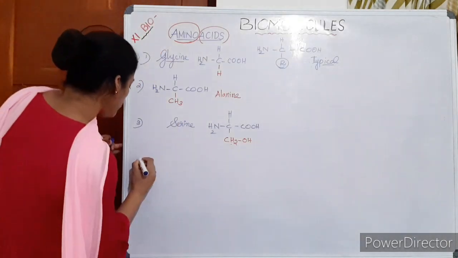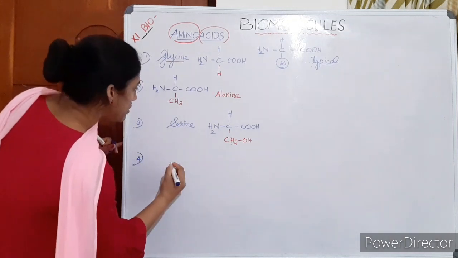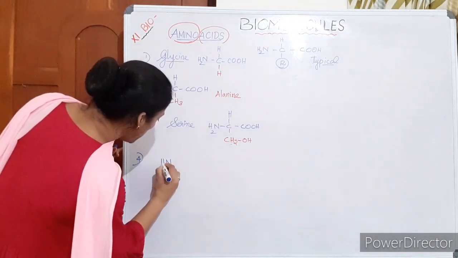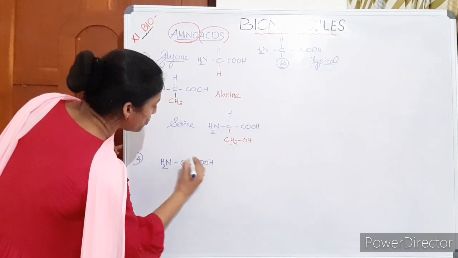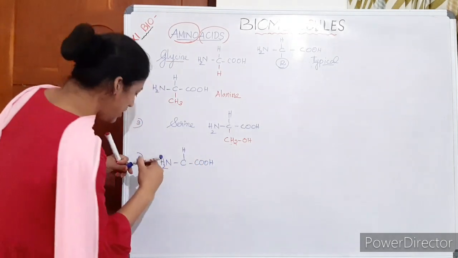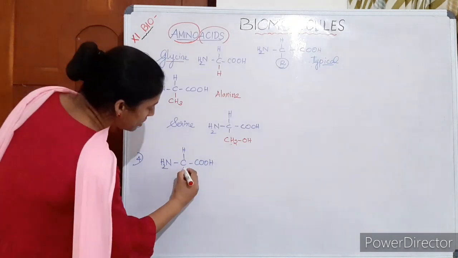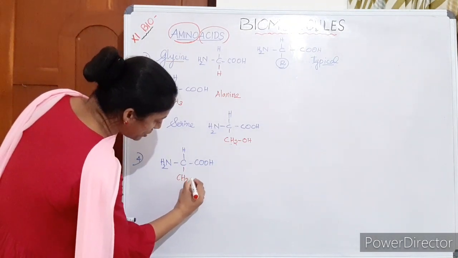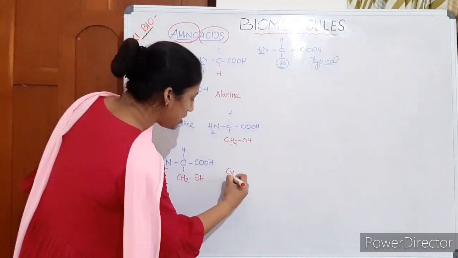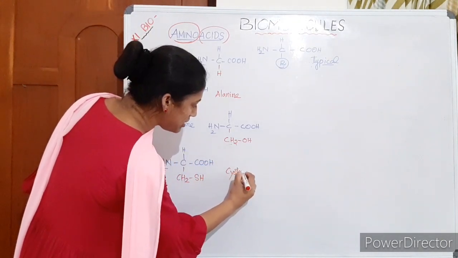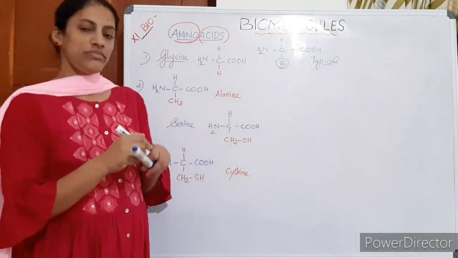Okay, the next one, cysteine. Cysteine is a sulfur containing amino acid. Here the side group is CH2SH. It contains sulfur. If the side group is CH2SH, sulfur containing, then this is cysteine. The name of this amino acid is cysteine.